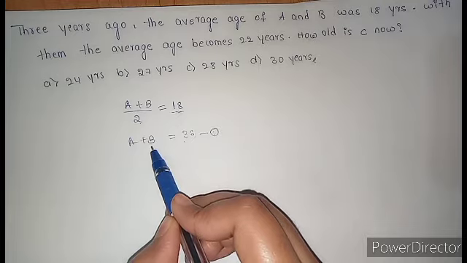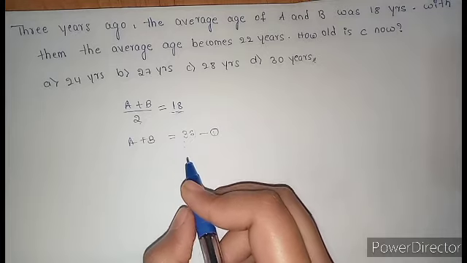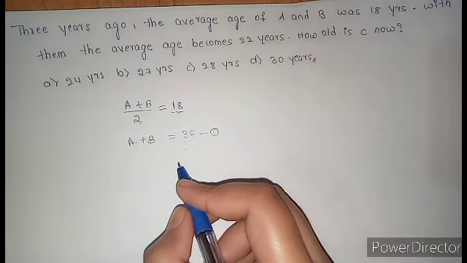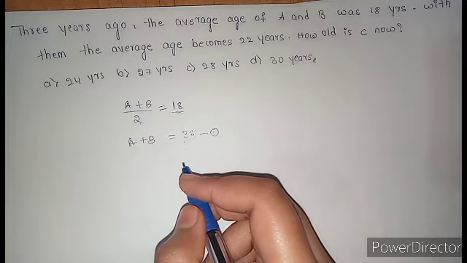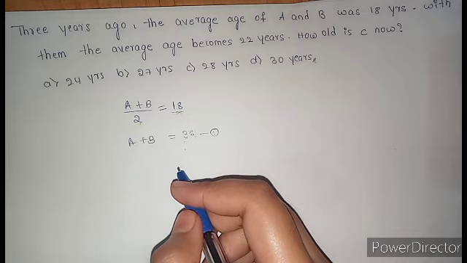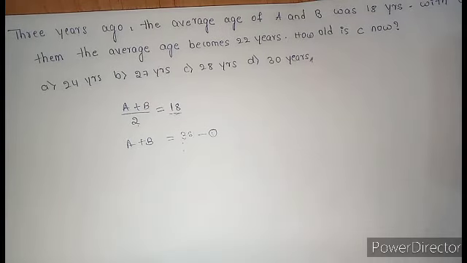Now, what is their age? To know this, I'll give you an example. Think of any one person named X, whose present age is 30 years. If someone asks what is your age before 5 years, then without doubt his age will be 25 years, right? If someone asks what is your age after 3 years, then 33 years, right?